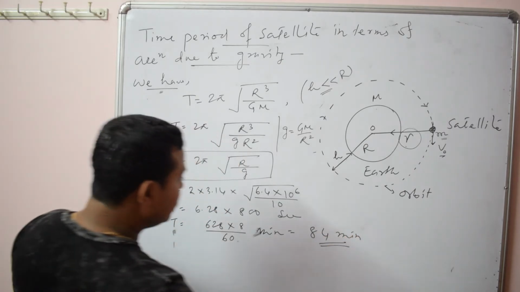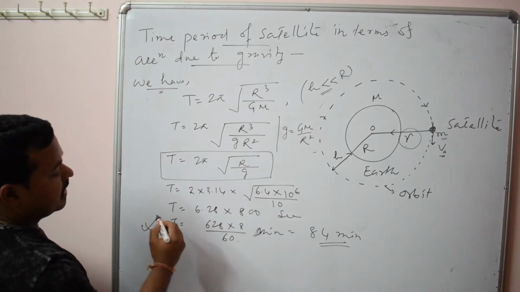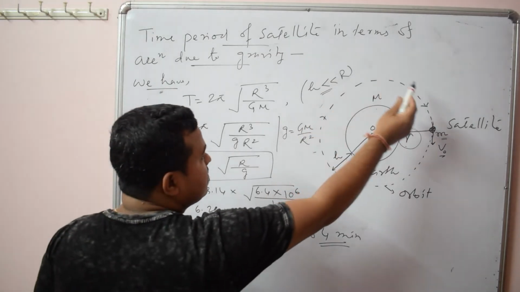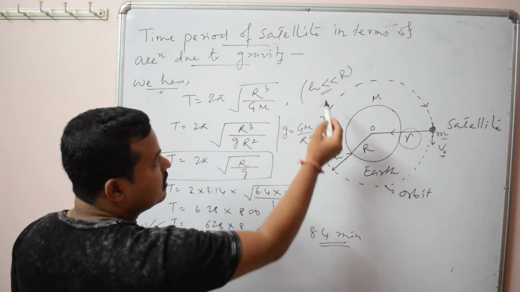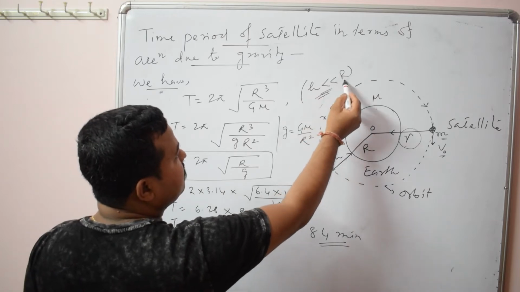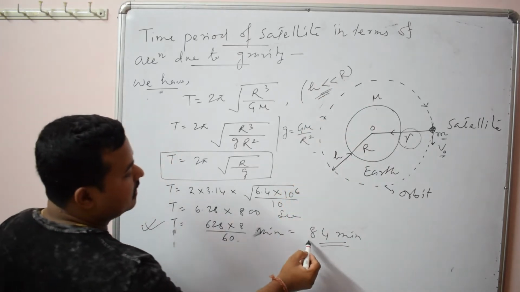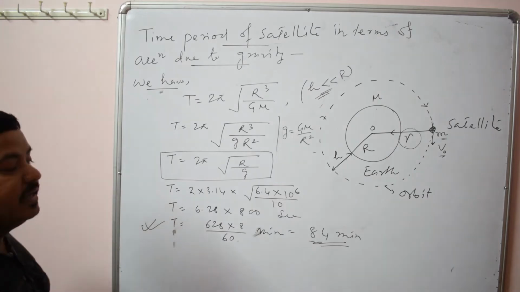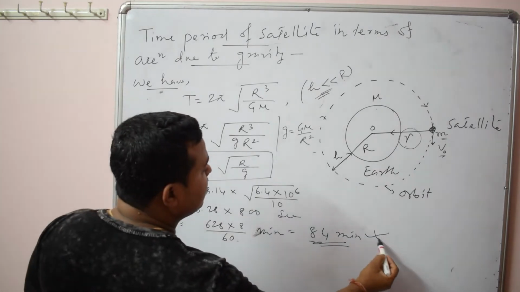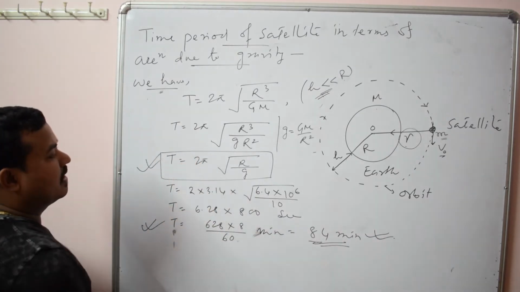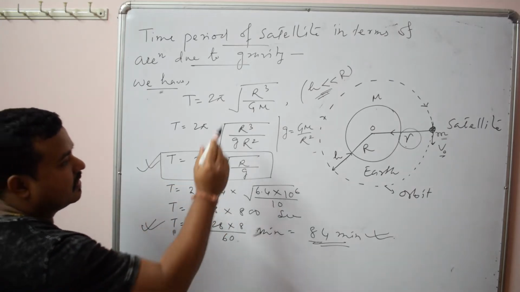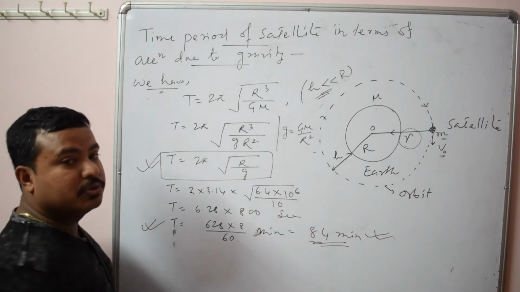So you can remember that the time period of satellite which revolves very close to the earth's surface, because here we are considering h is very less than R, is nearly 84 minutes. So this value also you can remember, and this is a relation of time period of satellite in terms of what? Acceleration due to gravity.